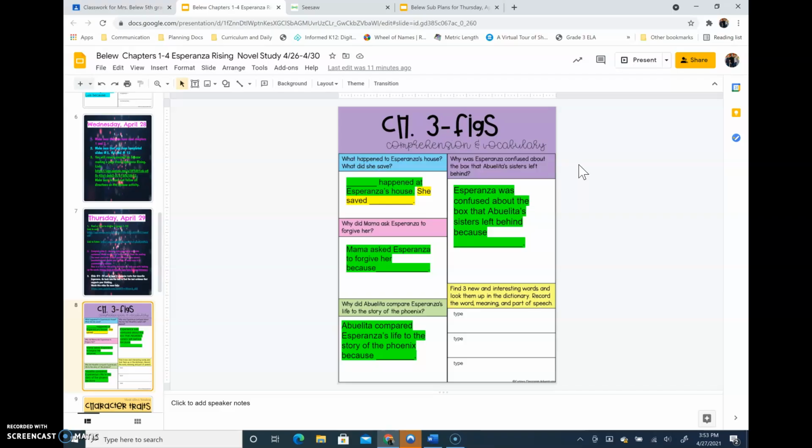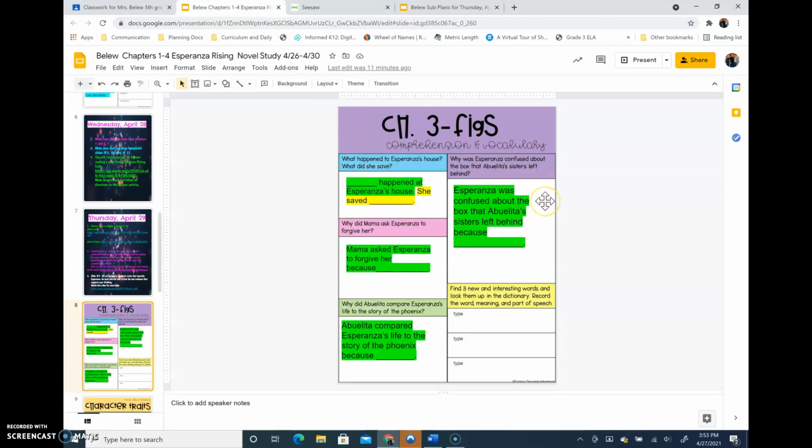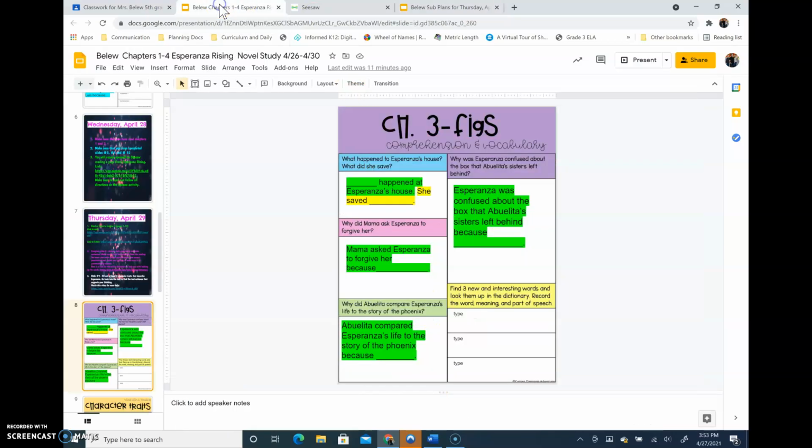Remember that as we answer these questions, we're going back into the text every single time to find the text evidence for the answers. Sometimes it will be in black and white. Sometimes you have to infer by the clues that the author leaves you. Please make sure that you're writing in complete sentences, that you start with correct capitalization and end with punctuation. I did get you started, so if you look on the screen that the sub will be showing, you can see the sentence starters. I have those ready for you.